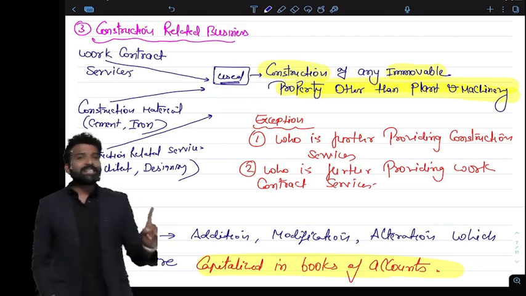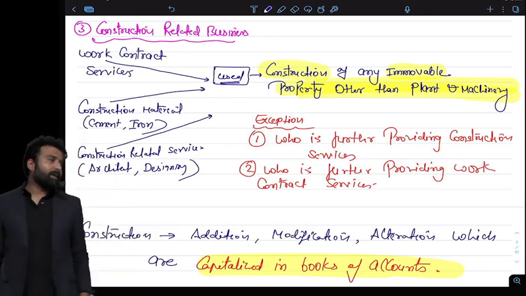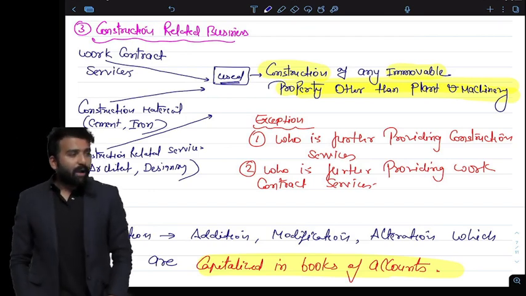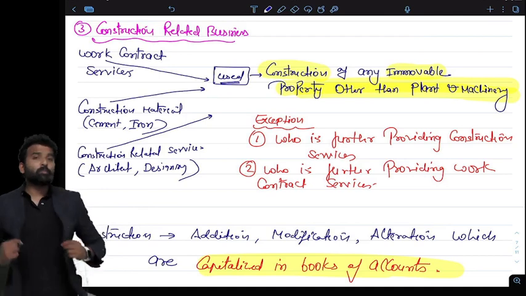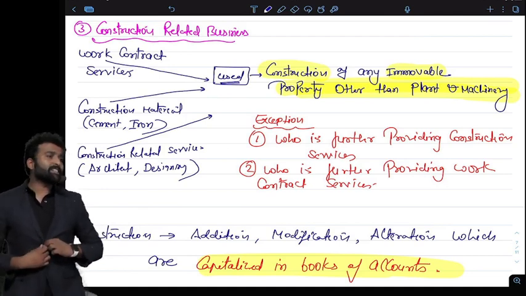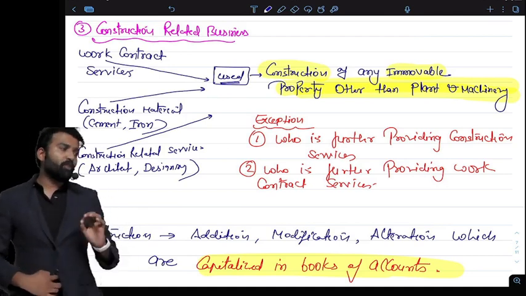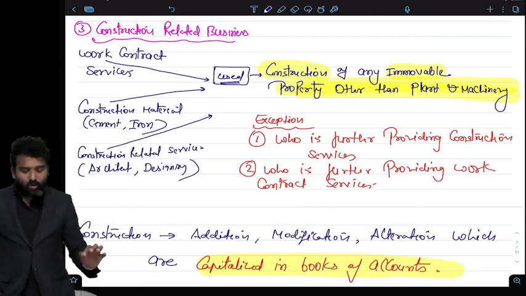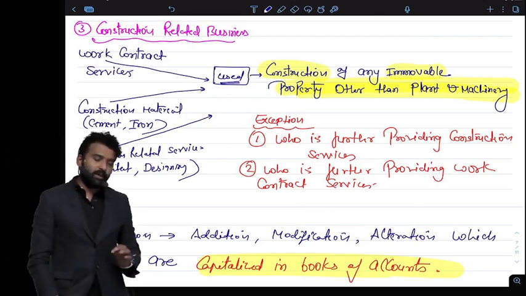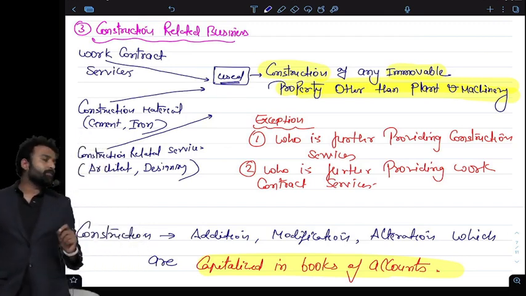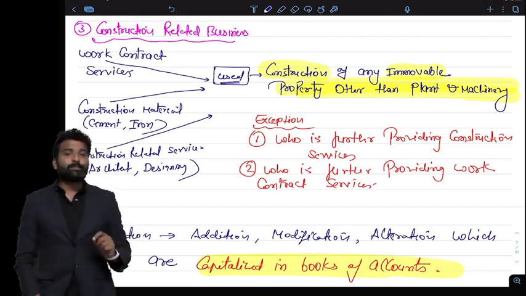So this is very interesting. But if the construction is of plant and machinery, I am allowed to claim the credit, because construction on plant and machinery is allowed. But construction of your own property for business purposes is not allowed. Even if it is for business purposes, it is not allowed. It is allowed only if it is repairing. Repairing is allowed because in case of repairing, you will not capitalize that expense in your asset.